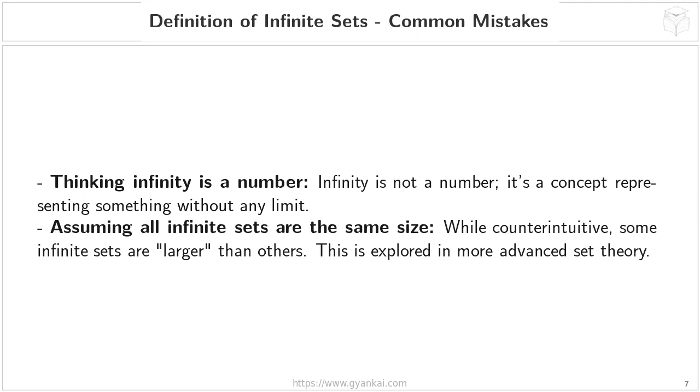This one is particularly tricky. It seems logical to think that if two sets both have an infinite number of elements, they must be the same size. However, that's not necessarily true. Believe it or not, some infinite sets are actually larger than others. For example, the set of real numbers is, in a very precise mathematical sense, larger than the set of natural numbers. This is a more advanced topic explored in something called set theory, and we won't be diving into the details right now, but it's good to be aware that infinity isn't just one size fits all.